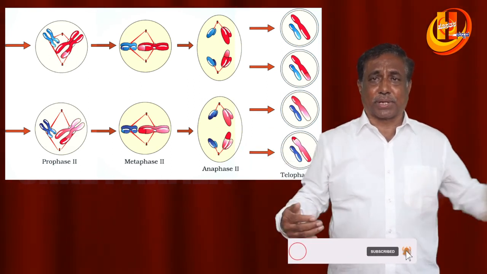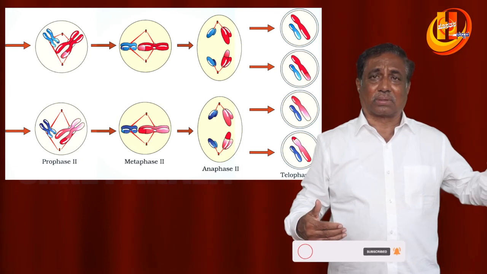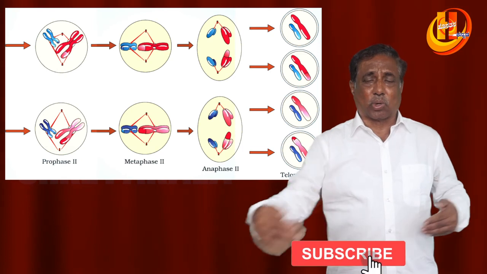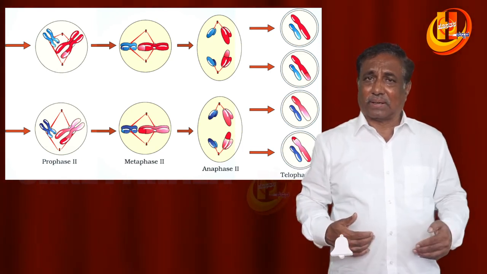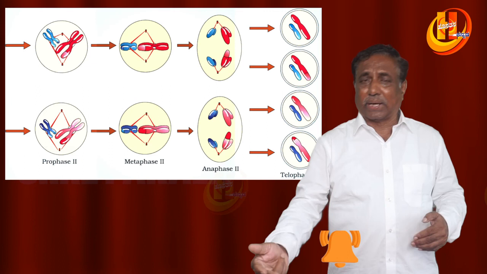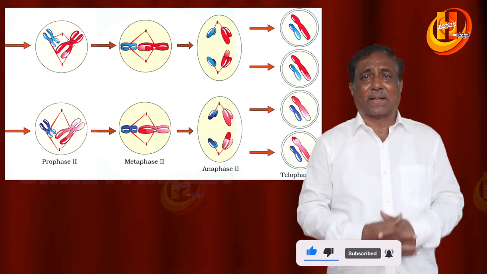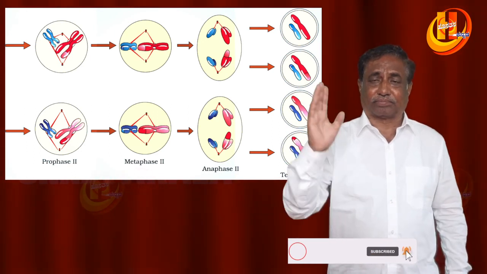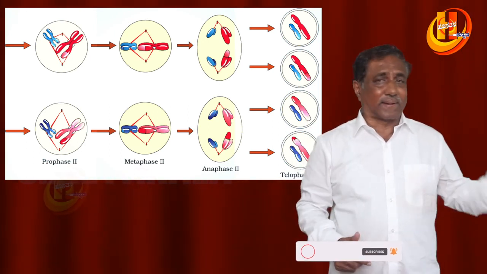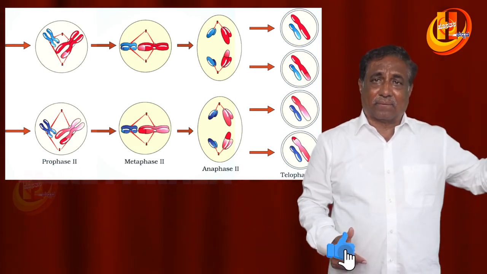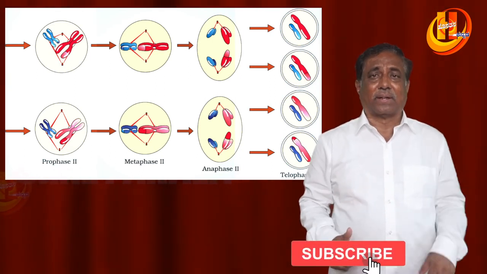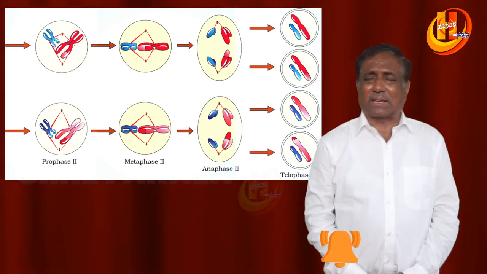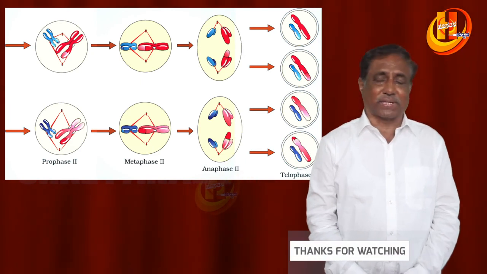In mitosis there is no bouquet stage, no crossing over, no synapsis, and no chiasma formation. In meiosis, synapsis takes place and chiasma formation takes place. In mitosis, two daughter cells are formed, while in meiosis four daughter cells are formed. In mitosis the centromere divides in the metaphase, whereas in meiosis the centromere doesn't divide at the first metaphase, but it divides at the second metaphase, that is in the second meiotic division. So these are the major differences between mitosis and meiosis, which is very important.